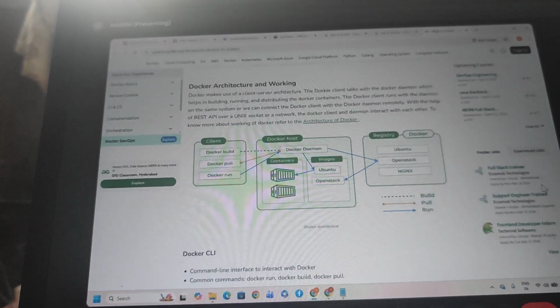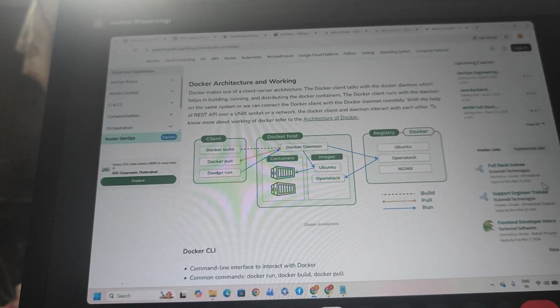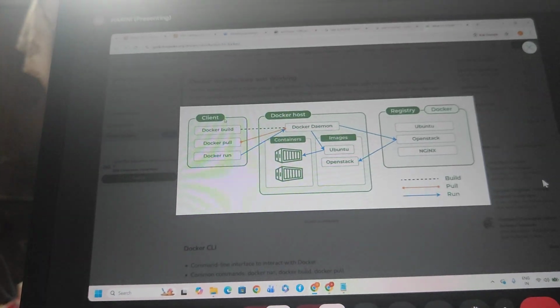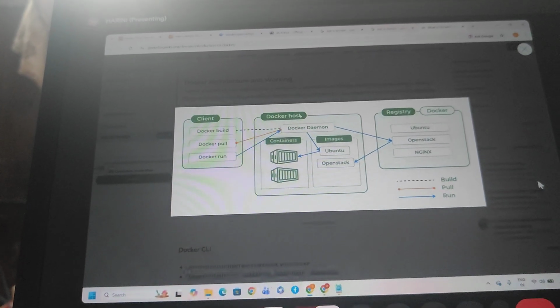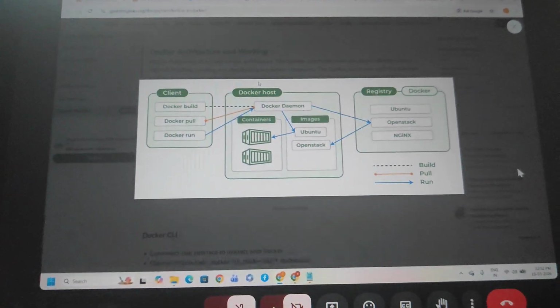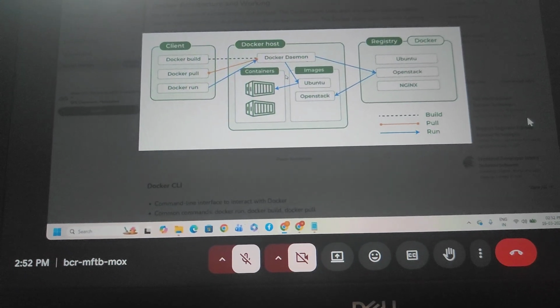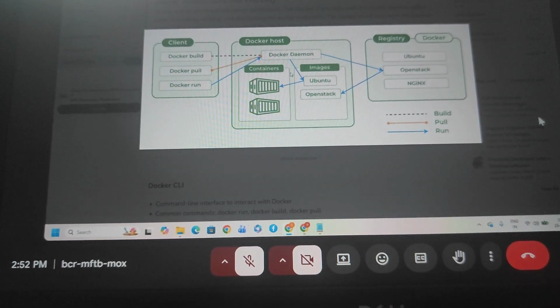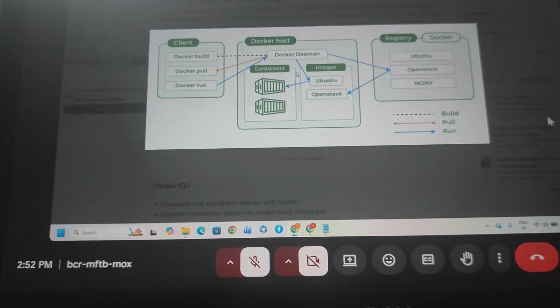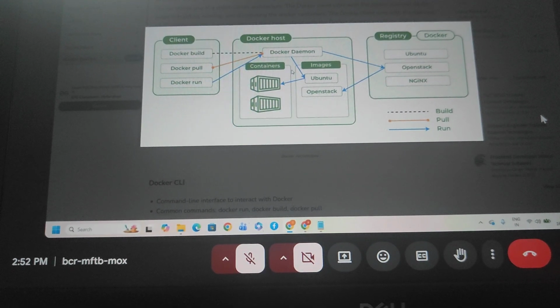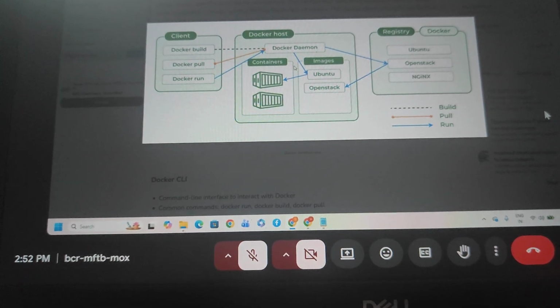Observe this diagram, I am explaining it again. First there is the client, Docker host and the registry. What is the main purpose of using Docker? Docker is a lightweight process. Docker is an orchestration tool. Mainly we use it for server and client requests, and also maintain them.